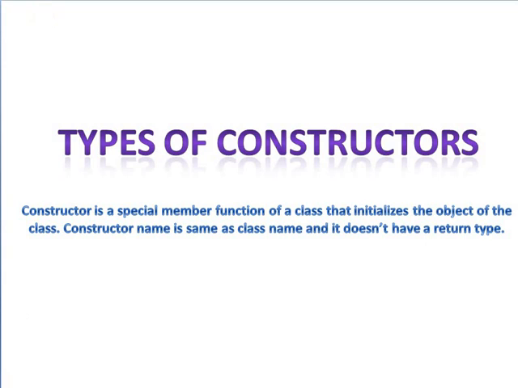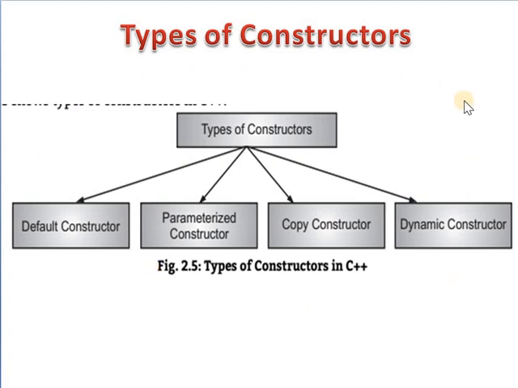Now in this lecture we will start our next point, types of constructor. There are different types of constructors present in C++. First type is the default constructor. Second type is the parameterized constructor. Third one is the copy constructor, and fourth one is the dynamic constructor. Let's see these types one by one.